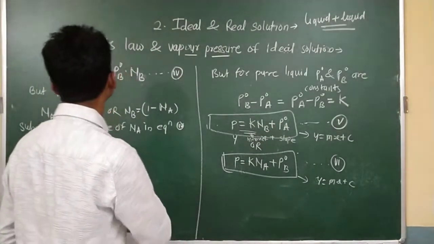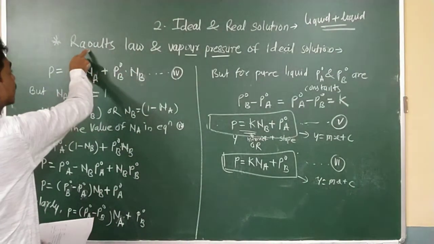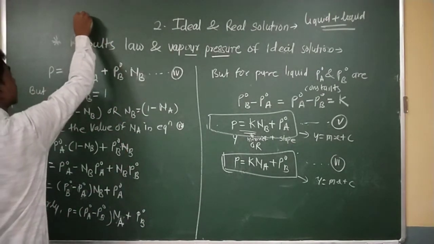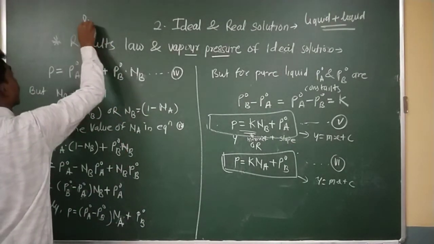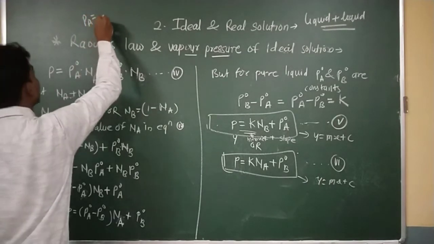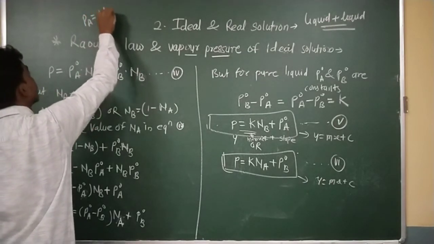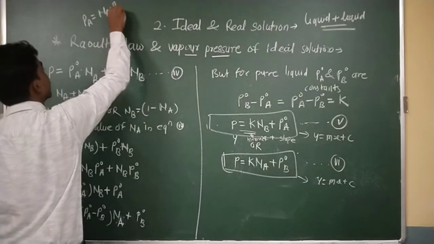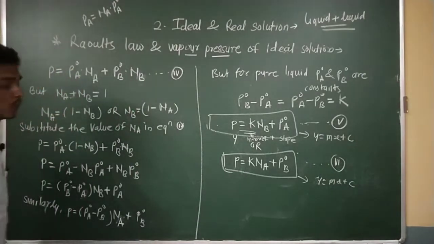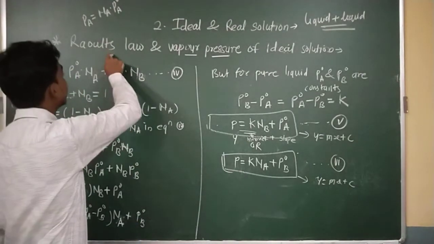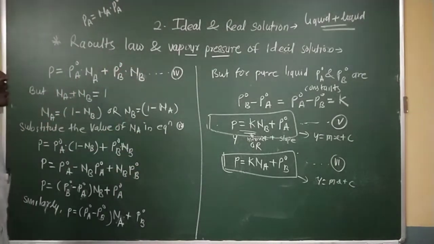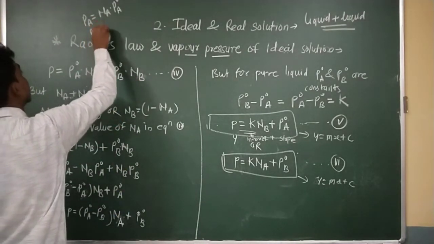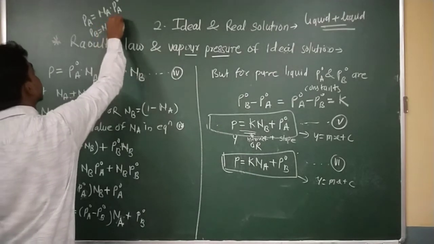And at the beginning, before these statements, we discussed Raoult's law like that. The partial vapor pressure of a component is equal to the mole fraction of that component into the vapor pressure of the pure component. This is the one equation. At the beginning, when we are dealing with the mathematical equations, this is related to the A component, and this is related to the B component.